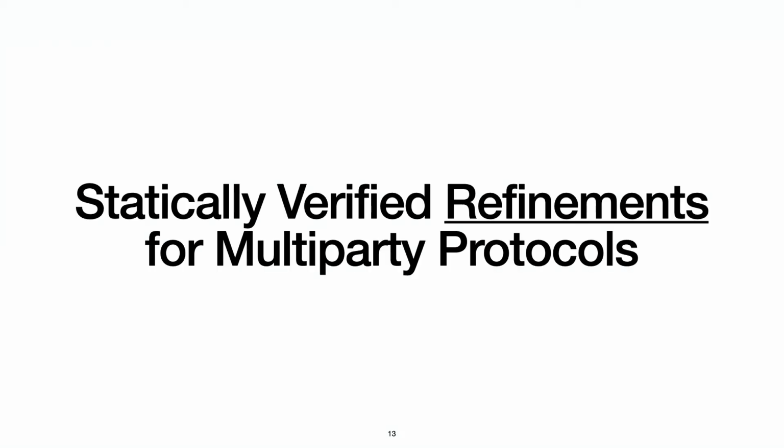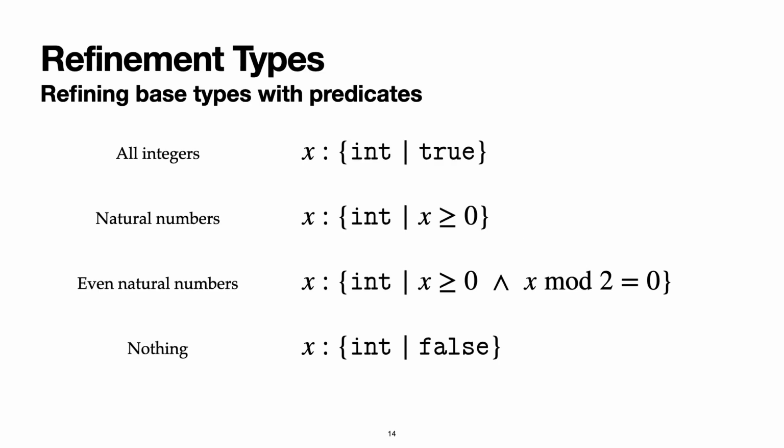And this leads to the second part of the title, refinements. In the typing discipline of refinement types, base types can be refined with predicates in a set-like notation as shown in the slides. For example, natural numbers are integers that are greater or equal to 0. By integrating multi-party session types and refinement types, we gain more expressiveness on the data aspects.